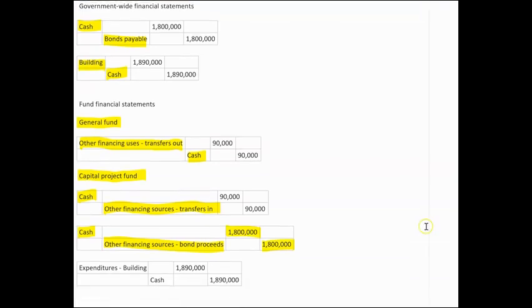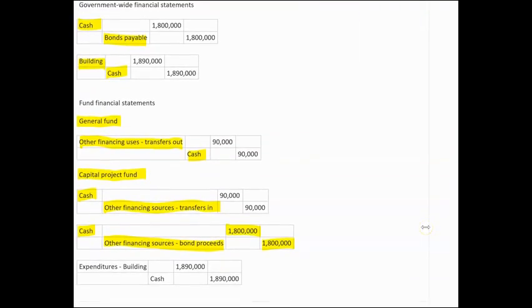And then the last journal entry is related to the building itself. When the city actually has the building built, the journal entry is to debit expenditures, building, and credit cash. So we do not recognize those long-term assets on the books. Instead, we recognize it as expenditures. So that's expenditures, building, and cash. The total amount is 1.89 million.